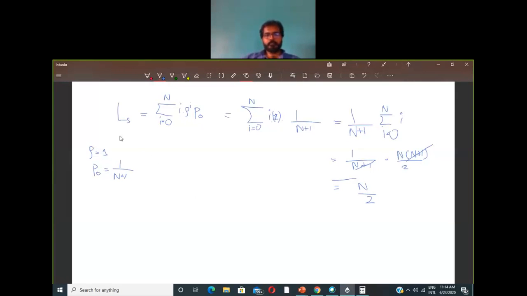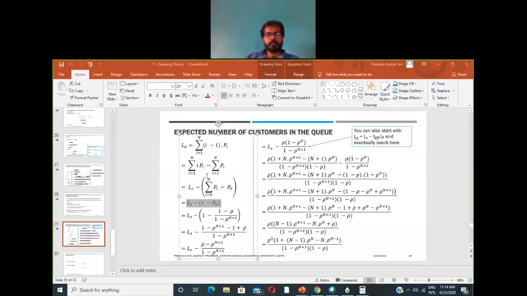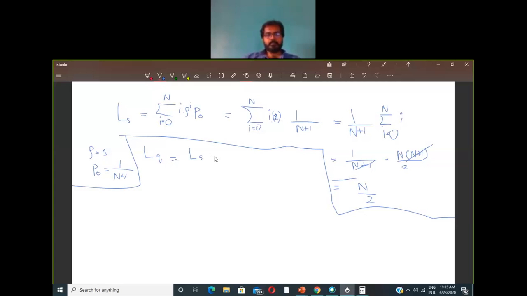So for Lq, we have Ls minus 1 minus p0. Now the value of Ls is n by 2 in this scenario, which we have already derived.